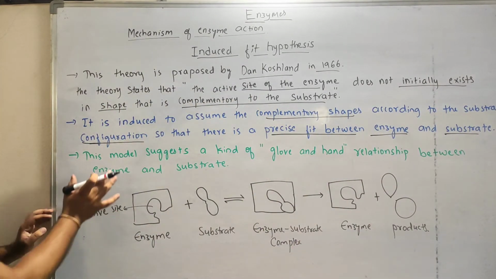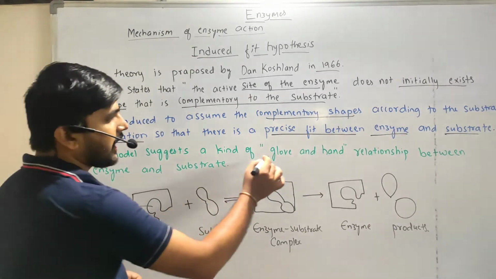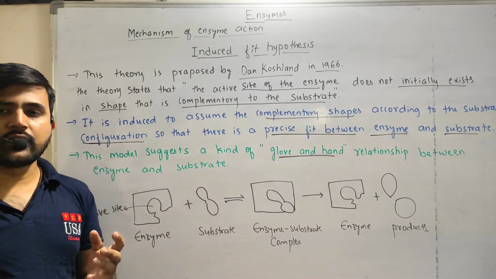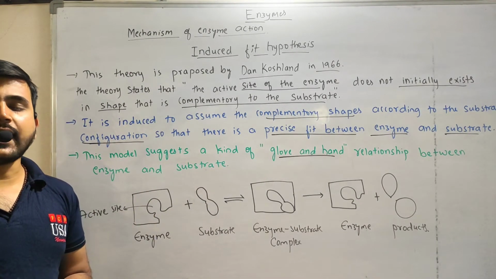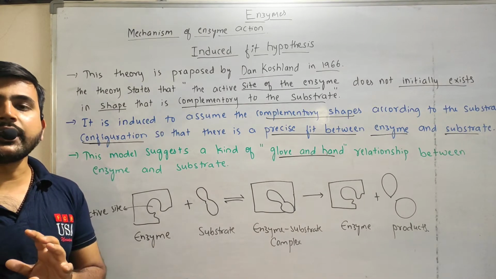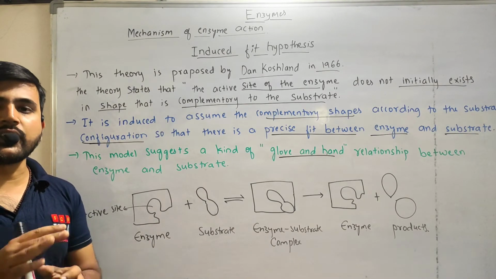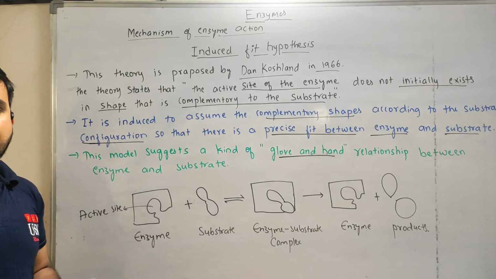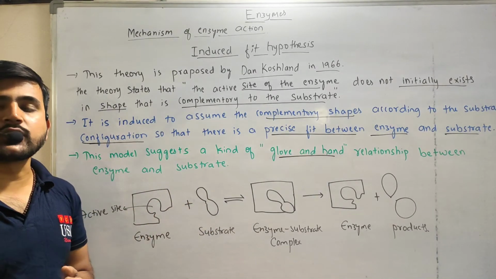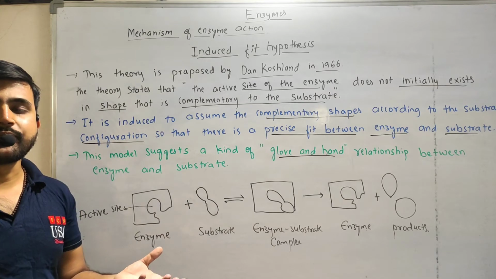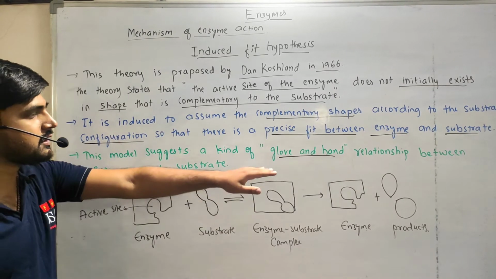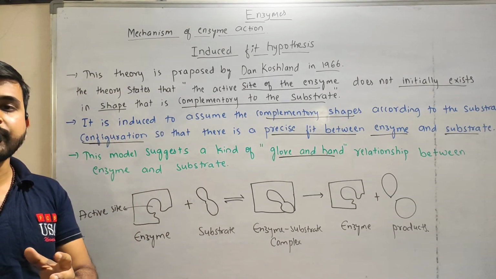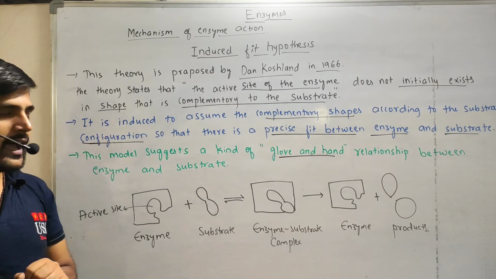The third point is that this model suggests a kind of glove and hand relationship. Glove is nothing but a hand glove, right? In the case of a hand glove, we can use one glove on both hands, because according to our conformation, we can change the conformation of the glove, right? Like that, the enzyme's active site can also change its shape according to the substrate shape. So this is the glove and hand relationship. In the lock and key mechanism, lock and key show the specificity of the enzyme and substrate.